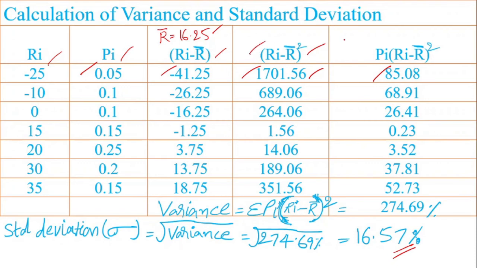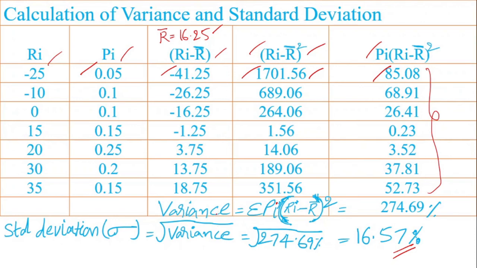Ri minus R bar whole square multiplied with Pi, we will get all these values. After getting these values, we have added all of them, that is summation of Pi times (Ri minus R bar) whole square, which is equal to 274.69%, that is the variance.